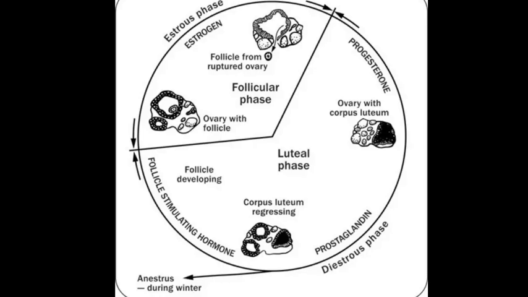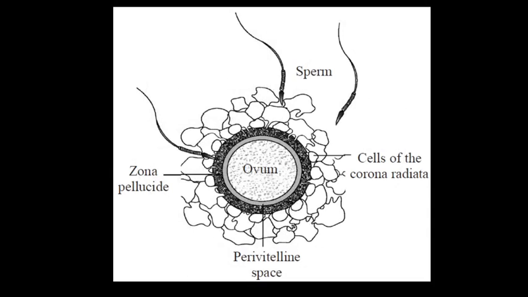Now we are going to embryonic development and fertilization. As you see in your slide, there is one ovum and lots of sperm trying to enter and fertilize the ovum. How this happens we study here, and it is understood through the embryonic development process.